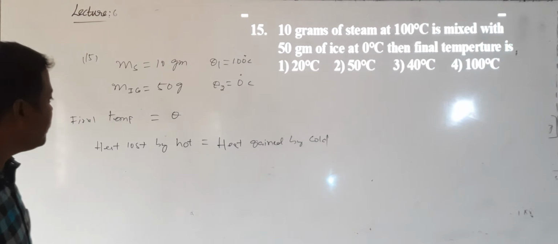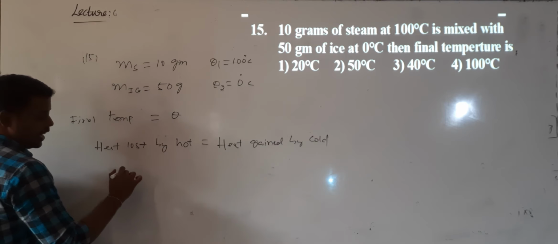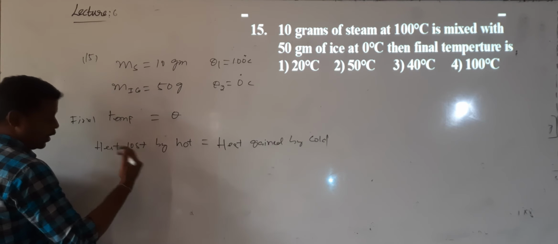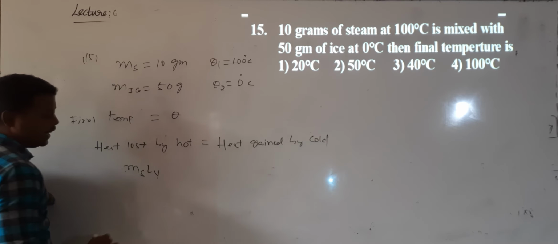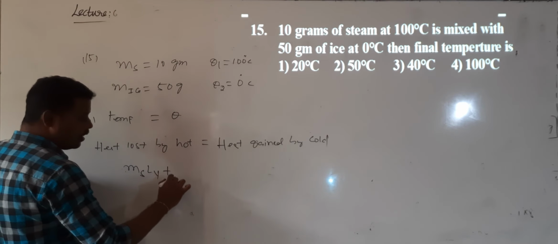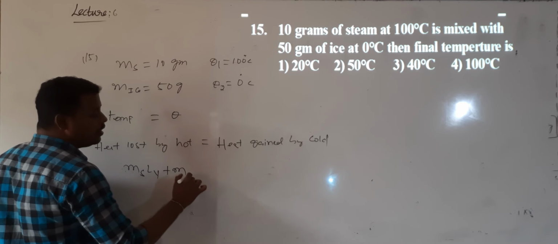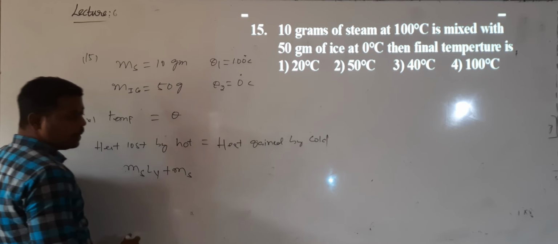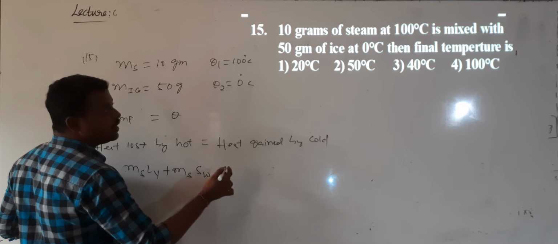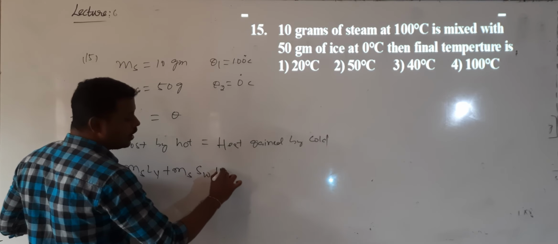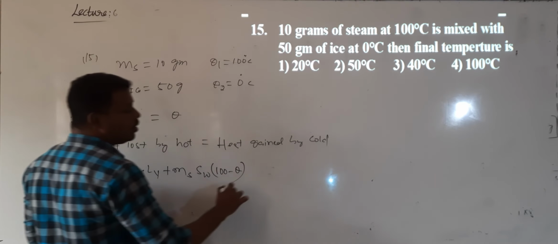Okay? Now here I will apply heat lost by the hot body. First, the steam will be converted into water: mass of the steam into latent heat of vaporization, plus that water cooling down. The masses of the steam and the water are both the same, so mass of the steam into specific heat of water into the change in temperature, which is 100 minus the final temperature theta.